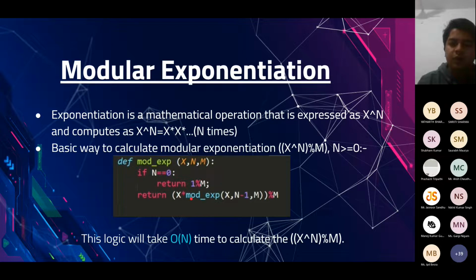If you want to calculate 3 raised to the power 10, we are saying that it is equal to 3 into 3 power 9. So we calculate the value of 3 power 9, then multiply it with 3, and keep taking the modulo at every step. Talking about the time complexity, in each function call the exponent is reducing by 1, so this function will be called a total of n times. Therefore, its time complexity is O of n.